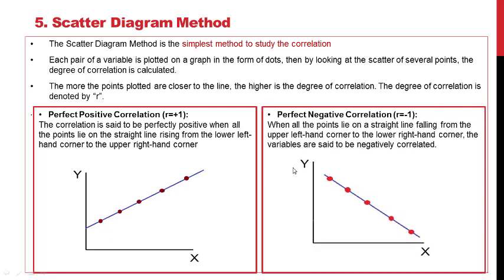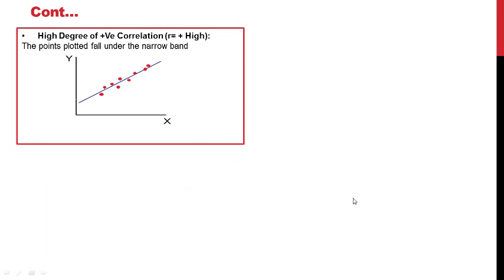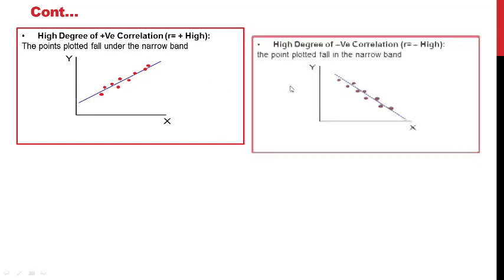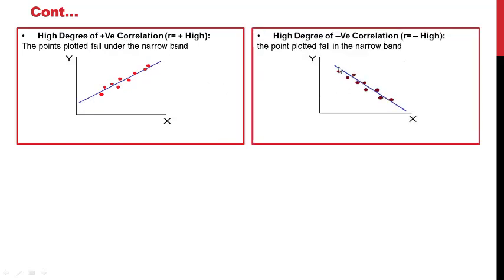Next is a perfect negative correlation, R is equal to -1. When all points lie on the straight line and it's falling from upper left hand to the lower right hand, it is perfect negative correlation. High degree of positive correlation: the points fall in a narrow band and it is rising from left hand to the right hand. So that's why it is high degree positive correlation. High degree negative: points plotted fall in a narrow band from left hand falling to the right hand.